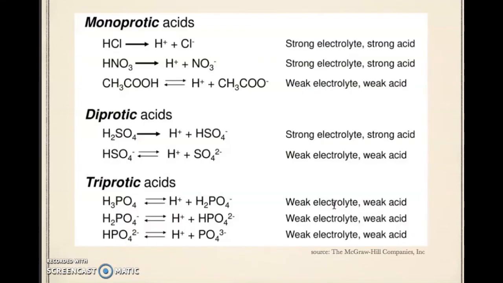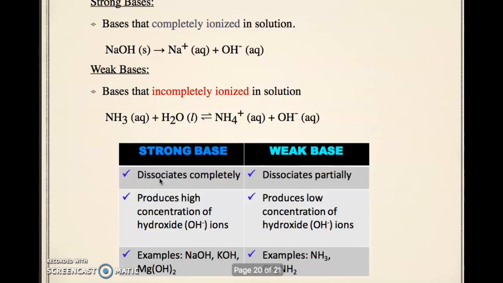This is the monoprotic acid, diprotic acid, and triprotic acid. Strong bases are bases that completely ionize in solution. This is an example of a strong base, sodium hydroxide. Weak bases are bases that incompletely ionize in solution.